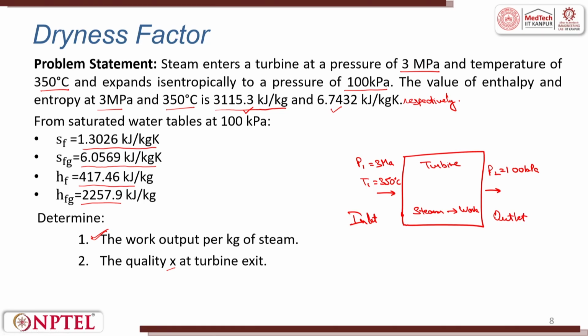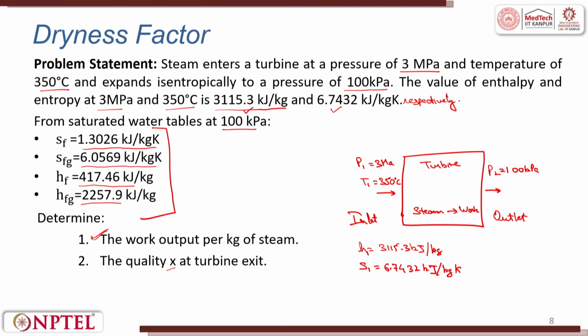Also other parameters are given, such as H1, that is 3115.3 kilojoules per kg. We have S1 as 6.7432 kilojoules per kg Kelvin, and these four values are also given at 100 kilopascal.